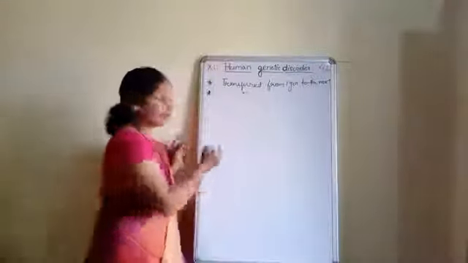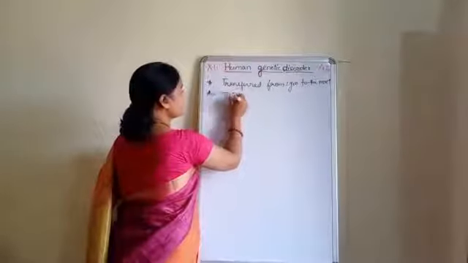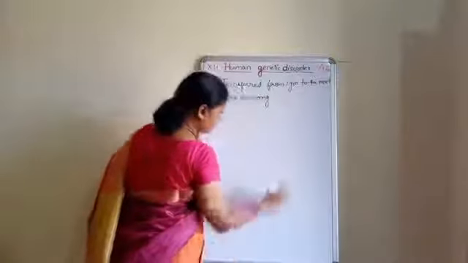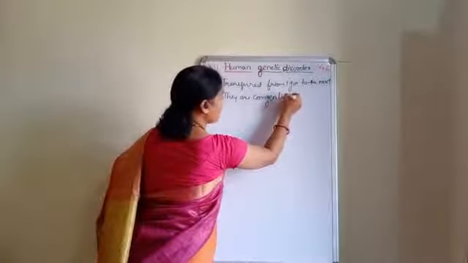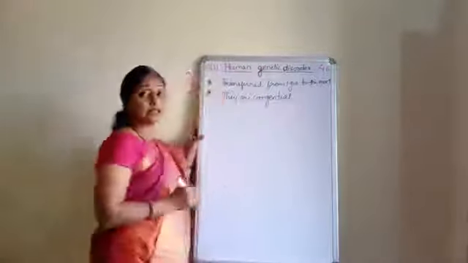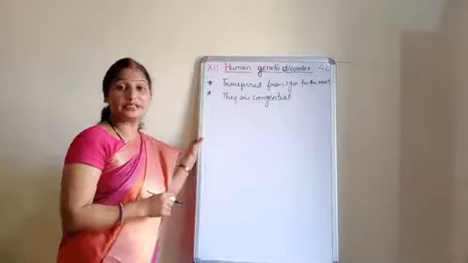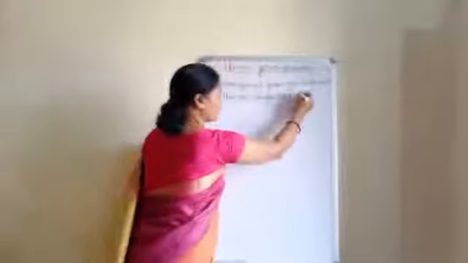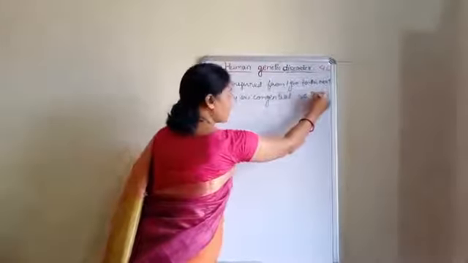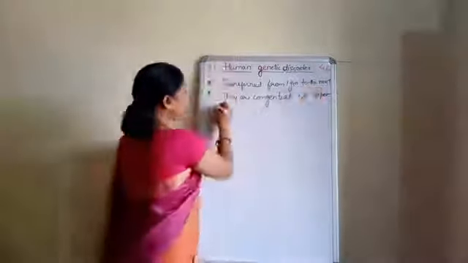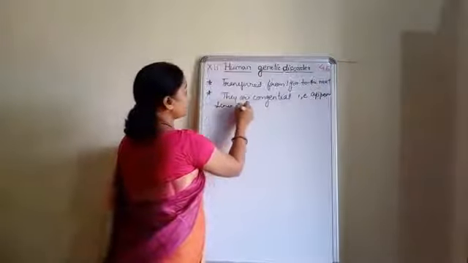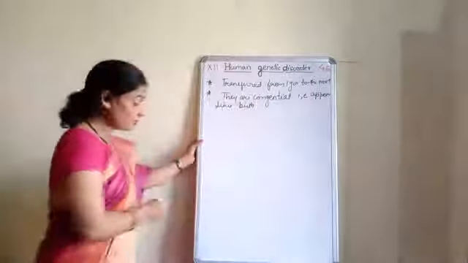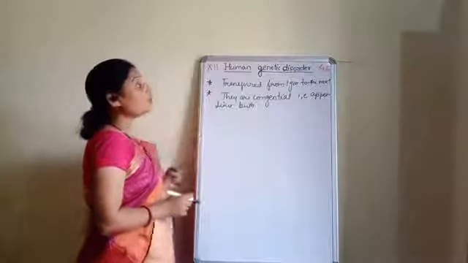So what we can write, that is they are congenital disease, and the meaning of congenital disease is the symptoms of the disease appear since birth. So what we can write down, that is appear since birth. Clear? So this is the meaning of the genetic disorder.